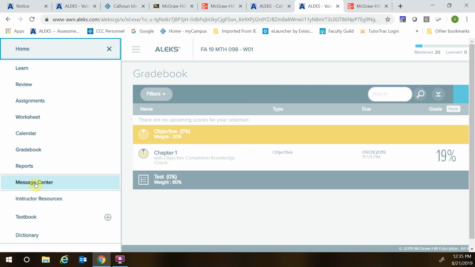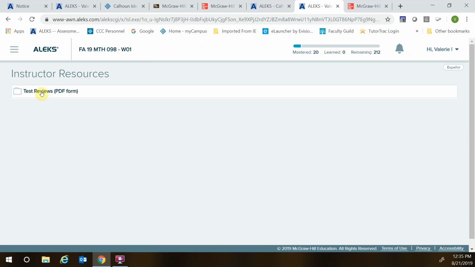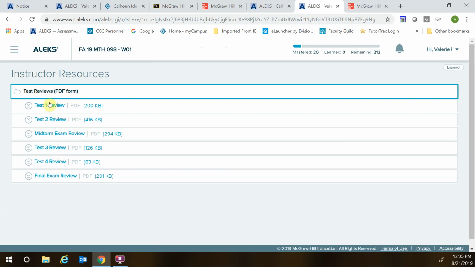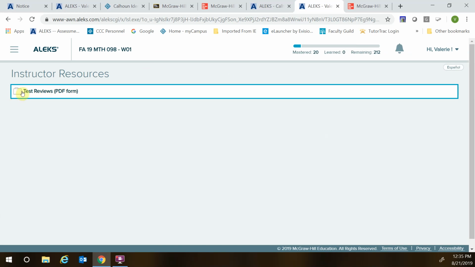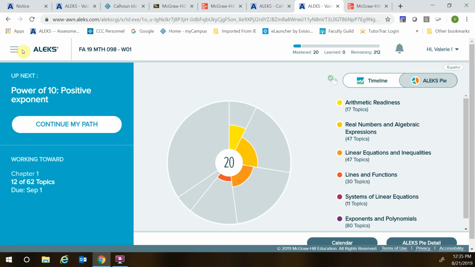Message Center, you can send me emails through the Message Center as well. Instructor resources. A lot of times students will ask for hard copies, PDFs that they can print off and just do some extra practice. So a lot of times I have reviews in here, and these are strictly PDFs. There are answer keys to them, so you're not just on your own. But if you wanted to print one off and work that way, you can. I will have ALEKS test reviews, because remember, you're taking your exams in ALEKS. Even when you come to campus for your midterm and your final, those will also still be on ALEKS. So that's pretty much an overview of Blackboard and of ALEKS.